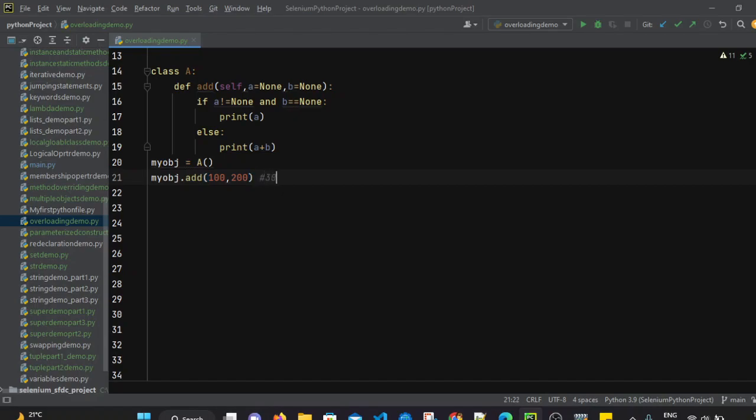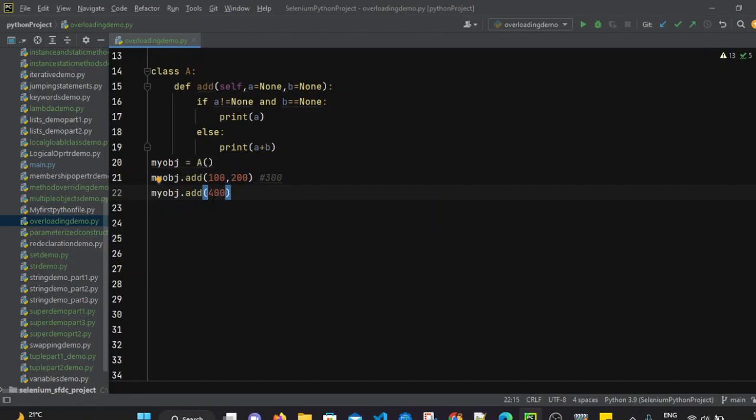It should return 300, because the 100 value will be passed to a, and the 200 value will be passed to b, and both of them have values. So it will not enter the if condition. It will directly print a plus b. And let's pass a single parameter as well. So my obj dot add, this time let's pass only a single value, that is 400.